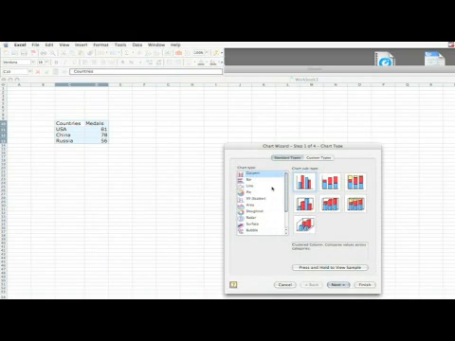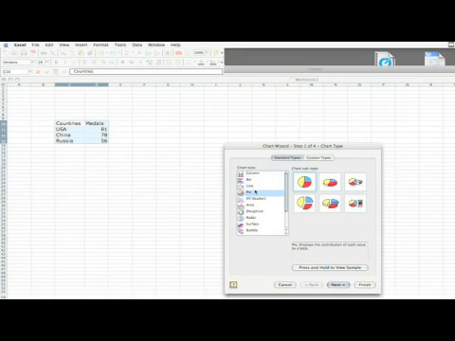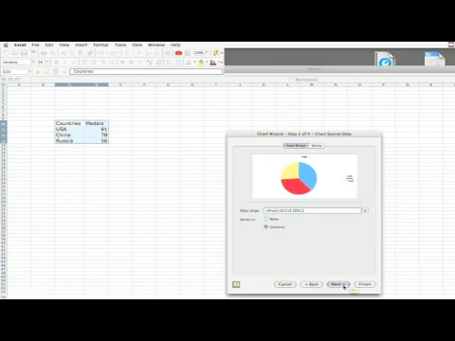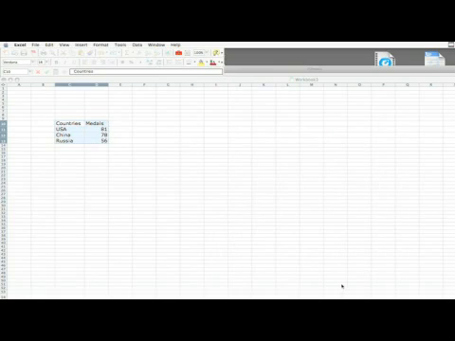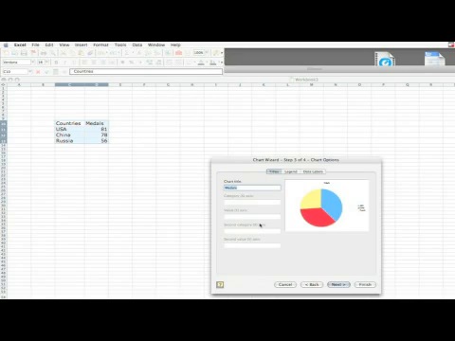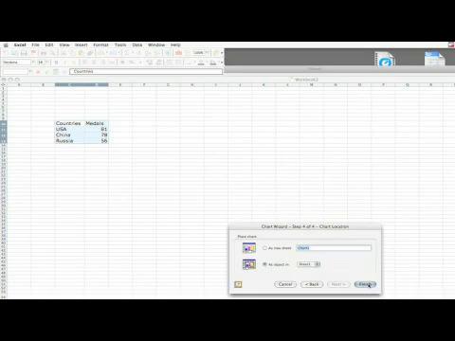It gives me options of which kind of chart I want to use. I choose pie chart, and you can use any of these, but I'm going to use the first one. Click next, click next, chart title, medals by countries, and finish.